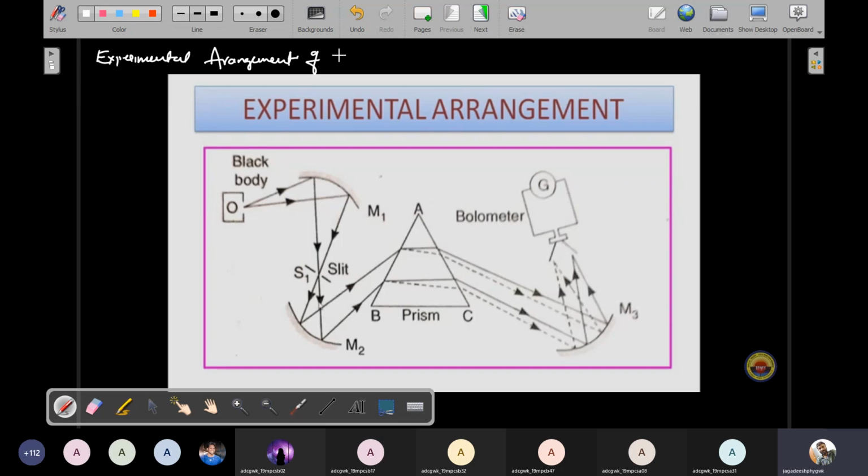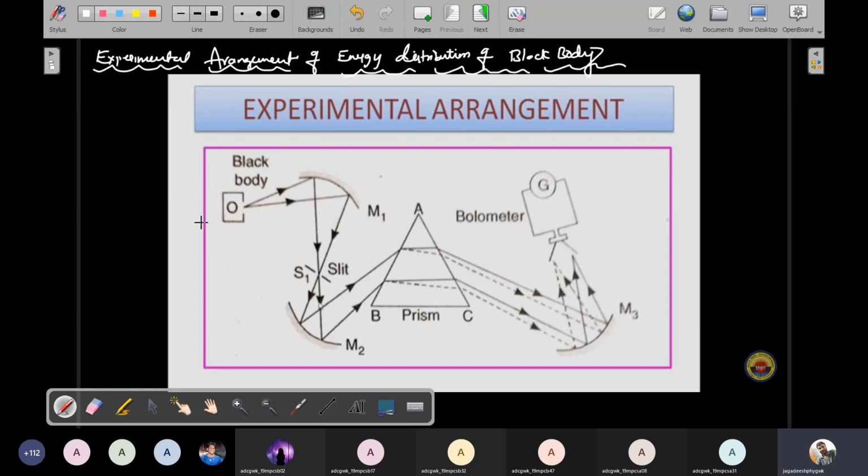Experimental arrangement of black body energy distribution. Energy distribution of black body. Okay, so this is very important. This is the experimental proof of energy distribution of a black body.